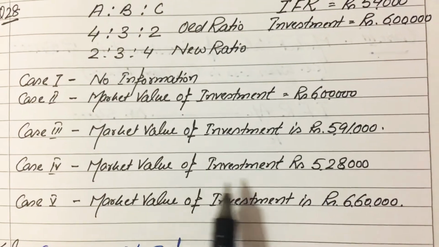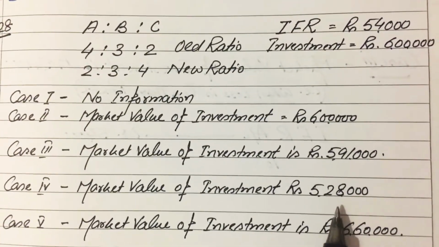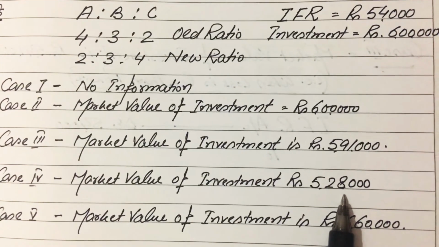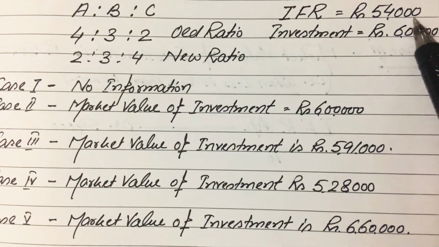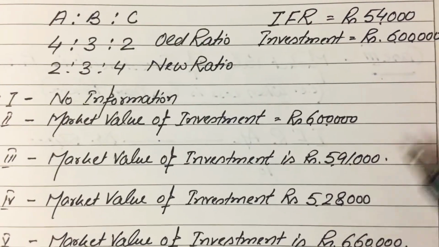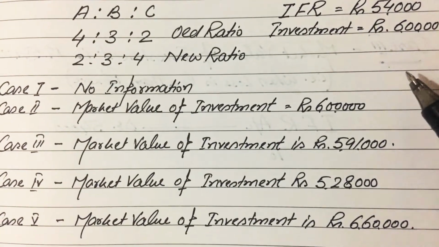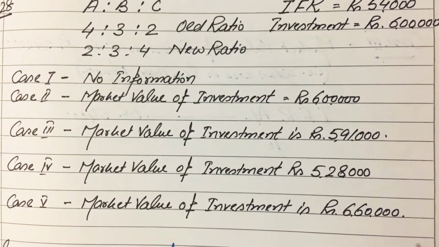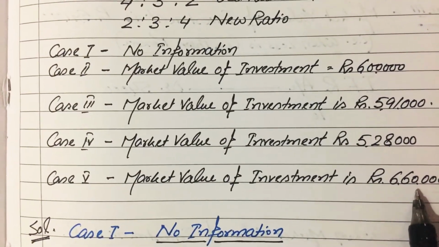Next is if the market value of investment is rupees 5,28,000, here the loss is 72,000, but we have the reserve equal to 54,000, that means the amount of loss is more than the amount of given reserve. And the last one is if the market value of investment is rupees 6,60,000, that means profit.